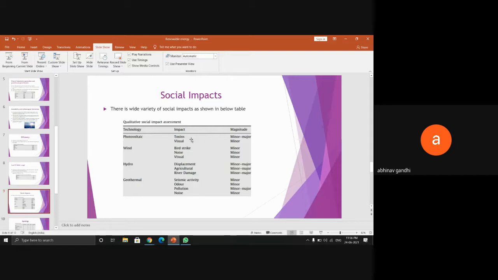Wind power has some impacts like bird strikes, noise, and visual impact. Noise pollution is overlapped by wind noise, so it is not significant. Visual impact is also of minor magnitude, and bird strikes can also be handled, so they are minor too.